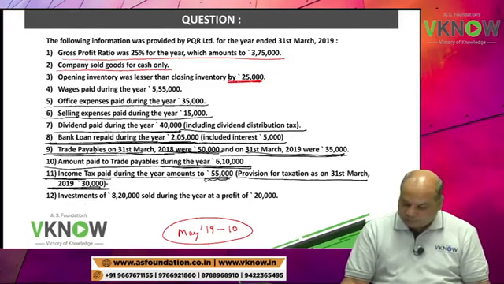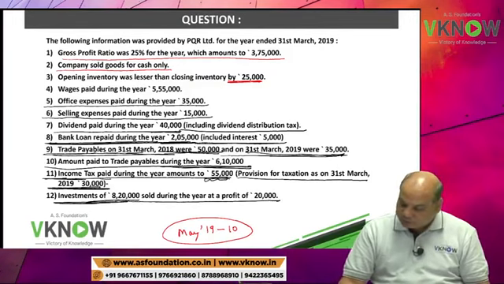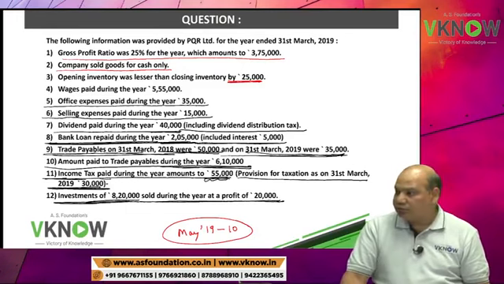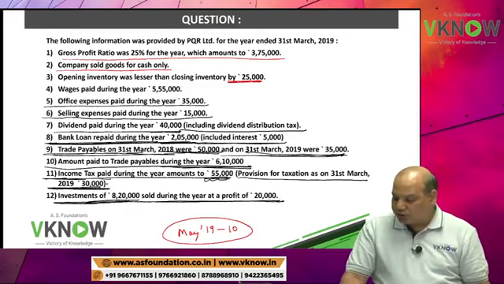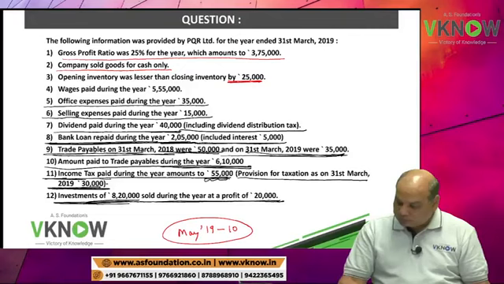Then you write down, investment of rupees 8,20,000 sold during the year at a profit of rupees 20,000.